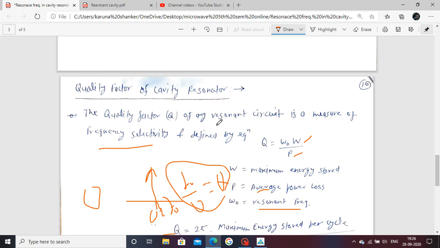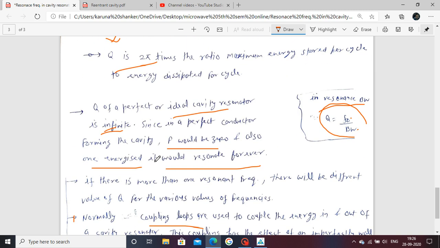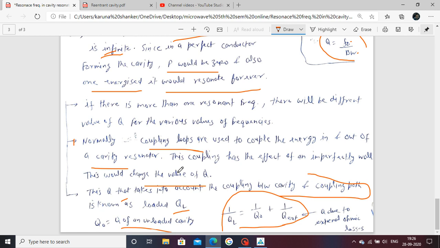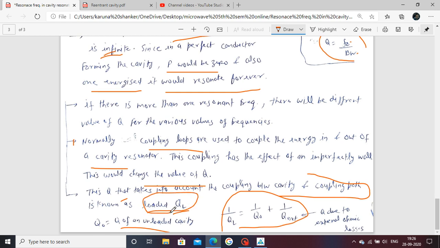By this reason, your Q changes. Now this Q is taken into account. The coupling between the cavity and the coupling path is defined. One of them is QL, the loaded Q. It means the losses which come between the cavity and the coupling path. The Q is defined as QL.